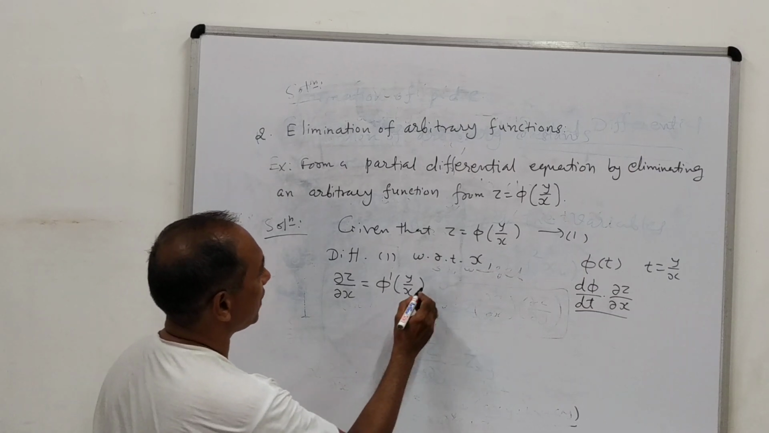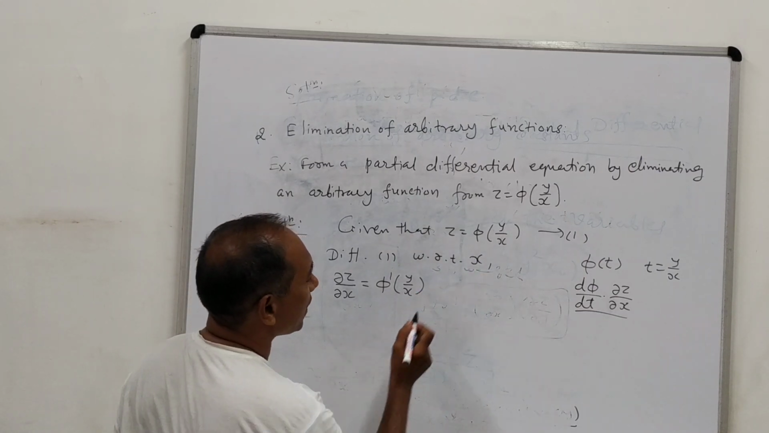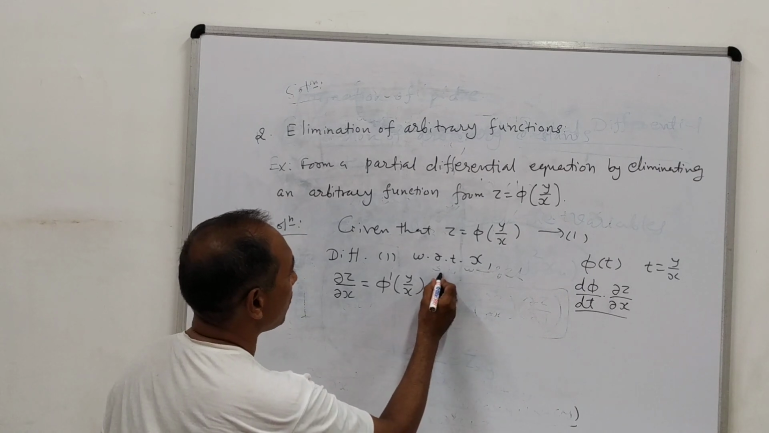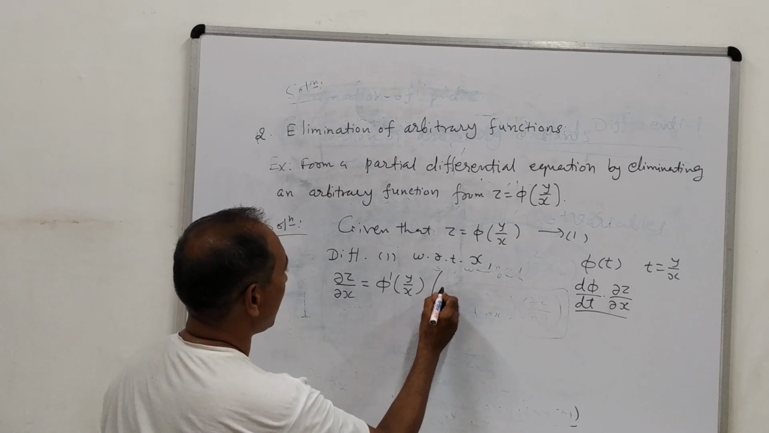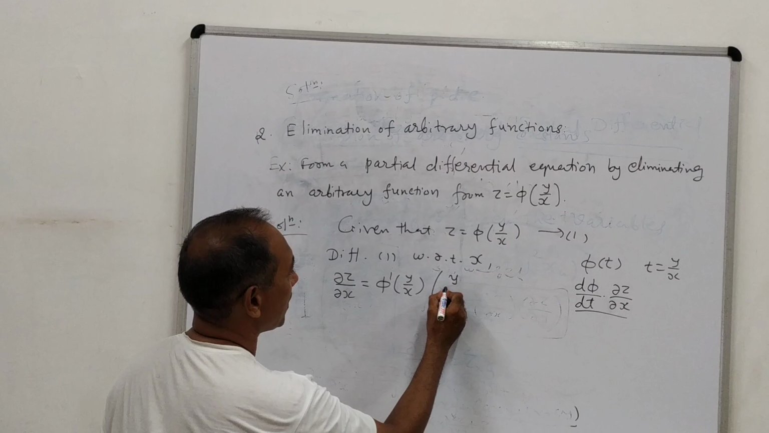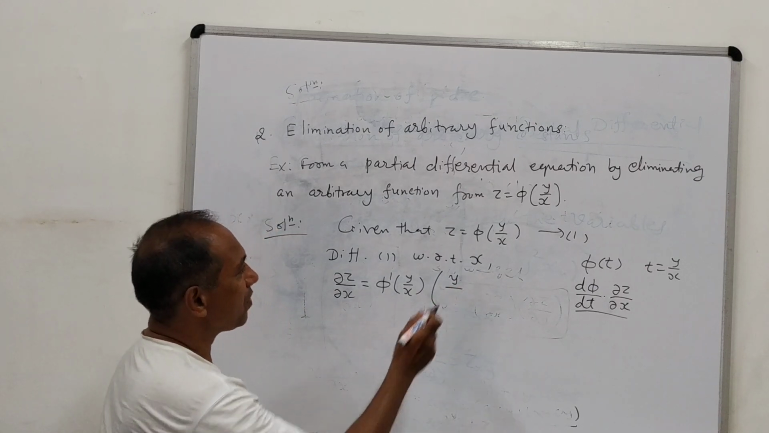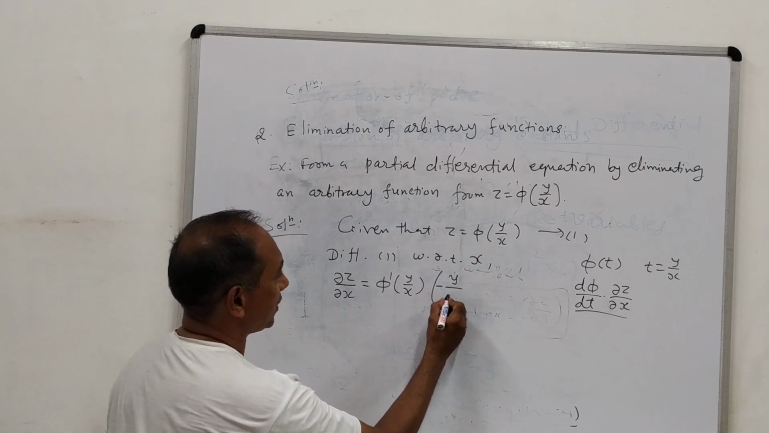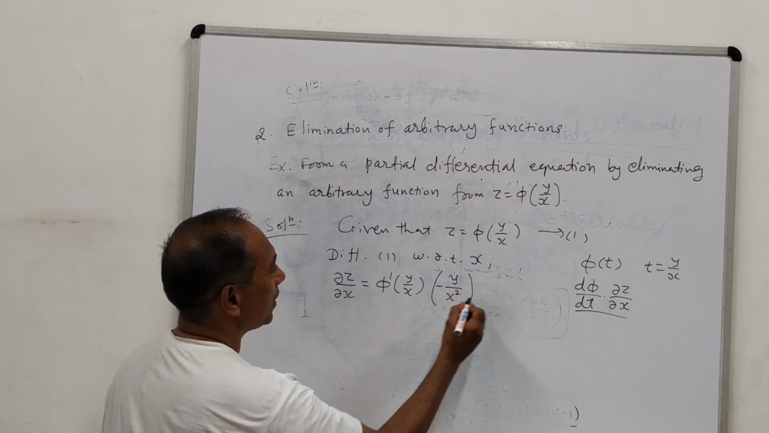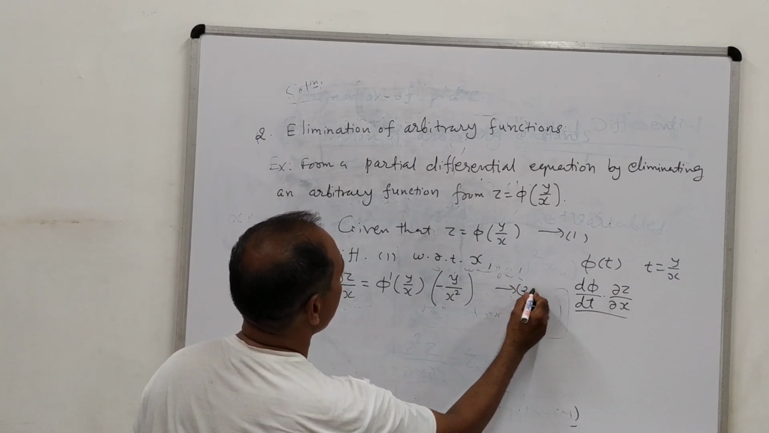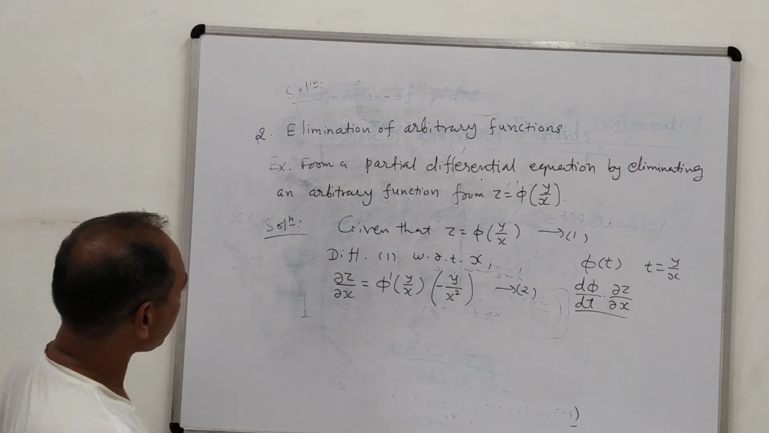So phi dash we have written, and once again we require the derivative of y upon x, and this we are doing by partial derivative. Here y is considered as constant, so y will remain as it is. And the derivative of 1 upon x is minus 1 upon x square, and this we already know. So this is the derivative del z by del x. We give it equation number 2.